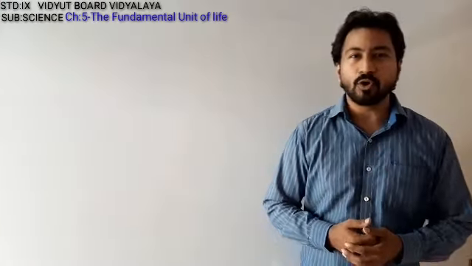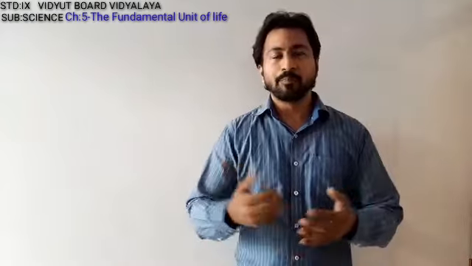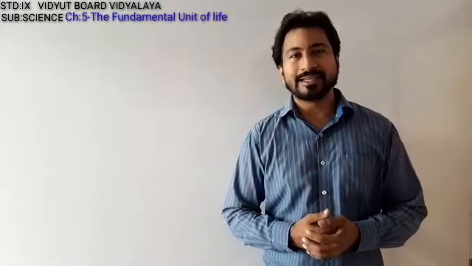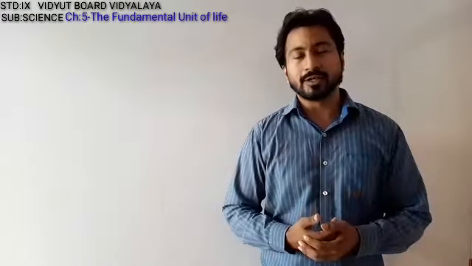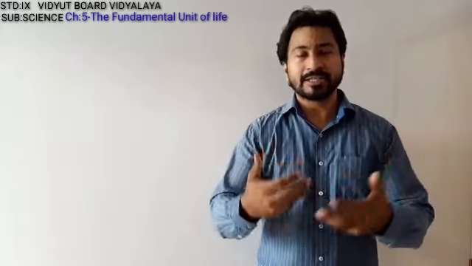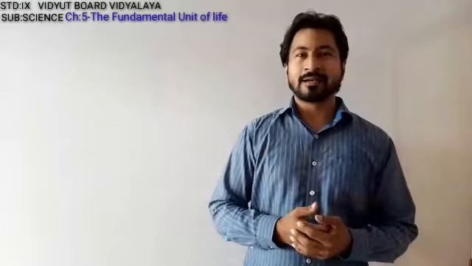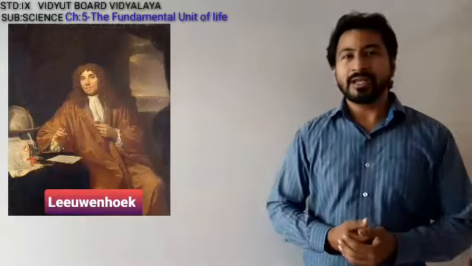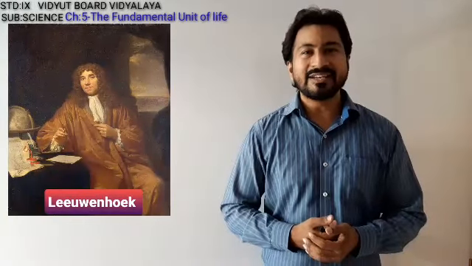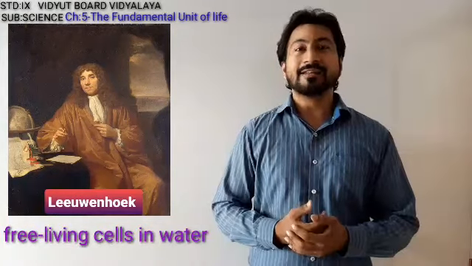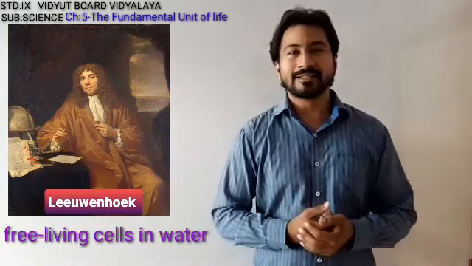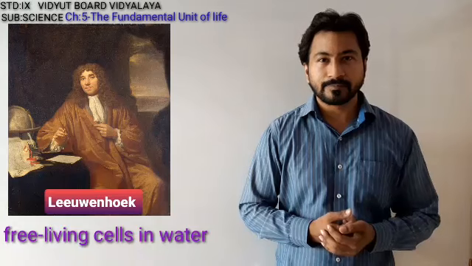After the discovery of the cell, many scientists came and discovered a lot of new things inside a typical cell. For example, Antoine Leeuwenhoek found out free living cells inside the aquatic medium.